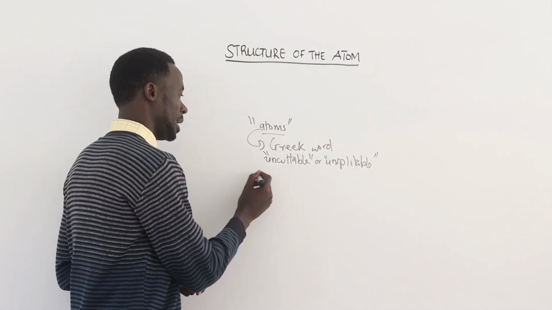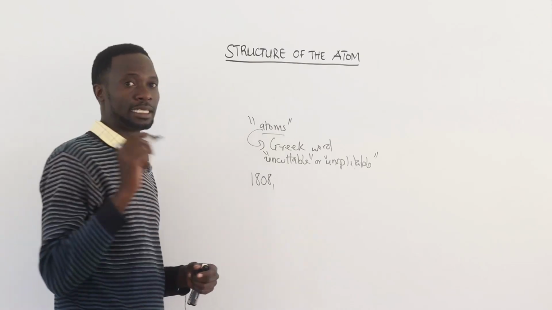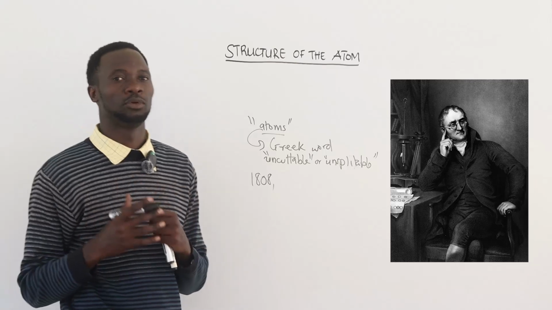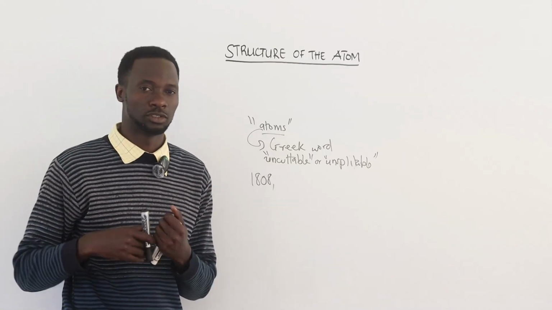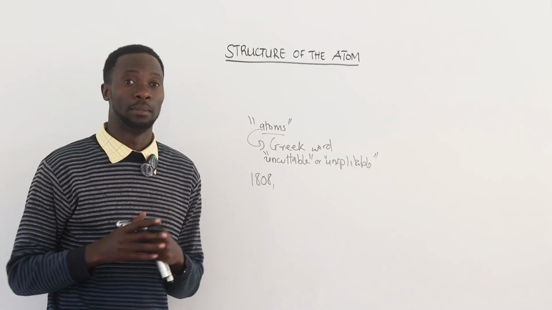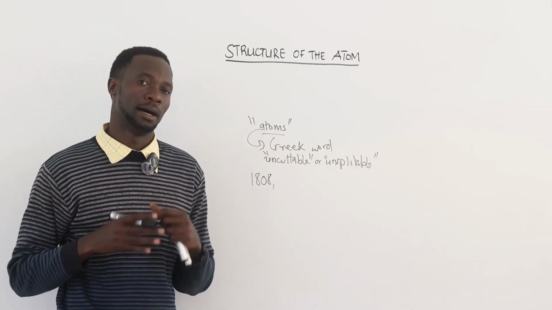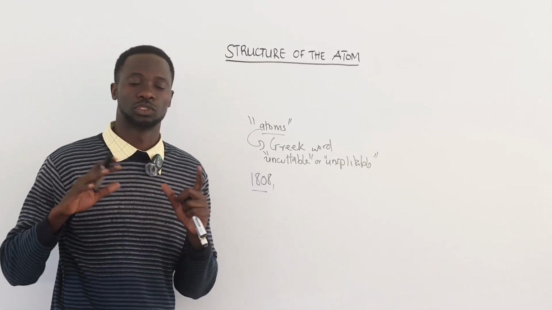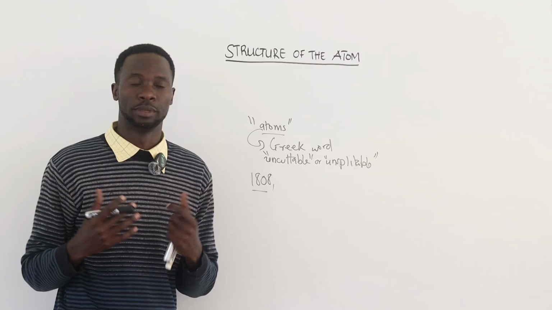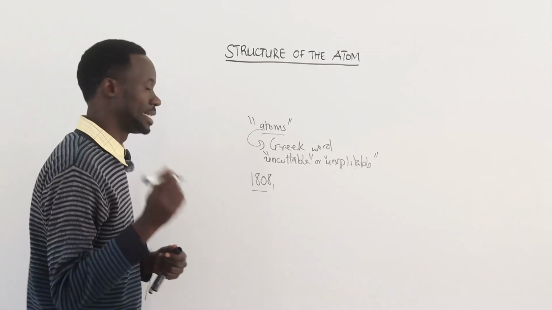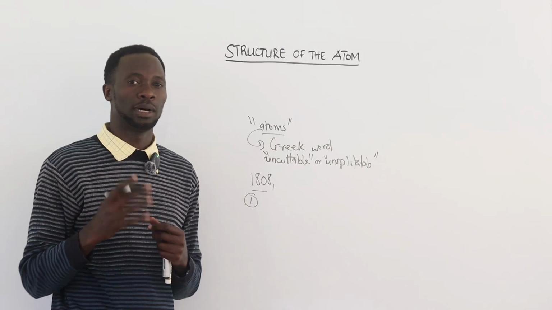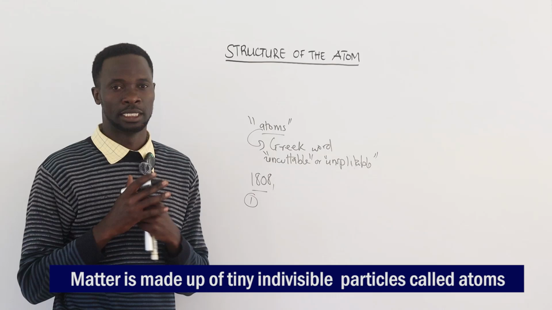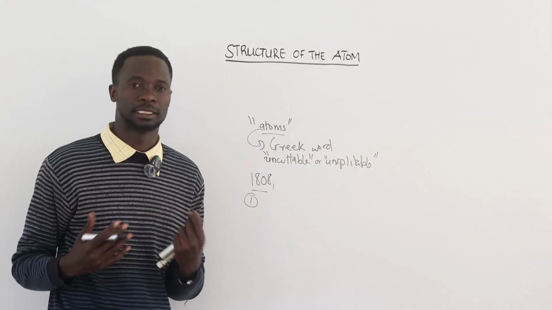In 1808, the scientist John Dalton, an Englishman, came up with experimental evidence that tries to explain the building block of matter. John Dalton summarized his ideas in what is called Dalton atomic theory. Dalton said that all matter is made up of tiny indivisible particles called atoms. That is his first suggestion.